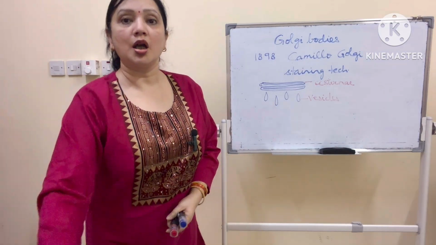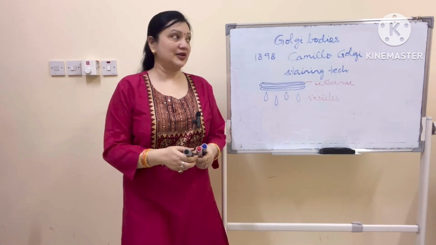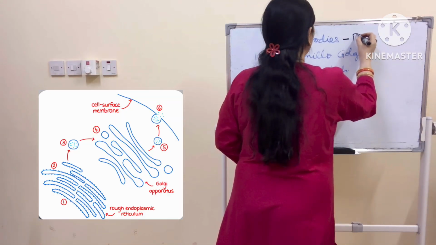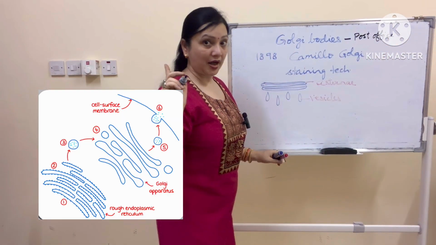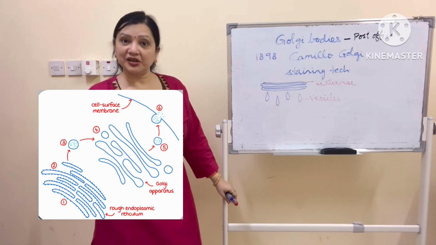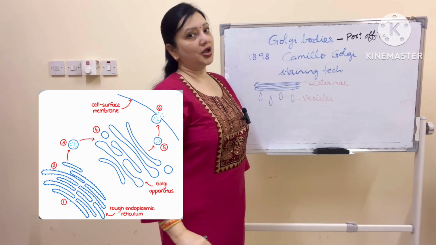Now these Golgi bodies act like a post office. So let us write here, post office. We have studied the cell has a powerhouse, mitochondria, the cell has a kitchen, chloroplast. Now the cell also has a post office, which is Golgi bodies.